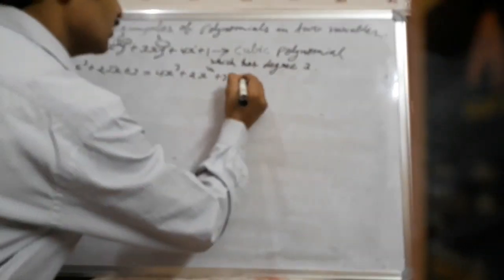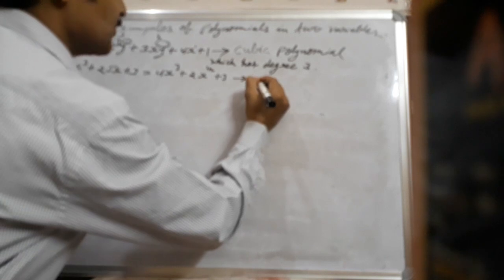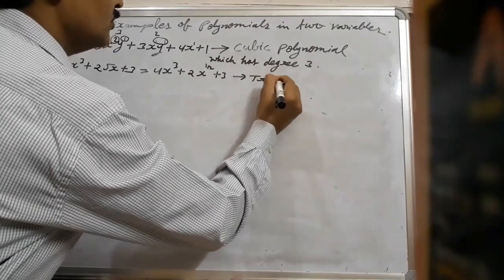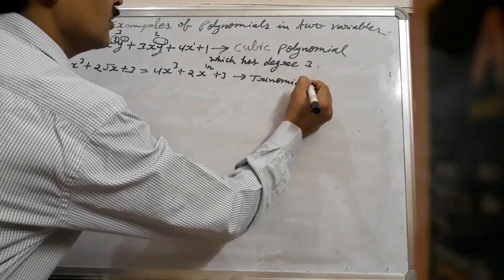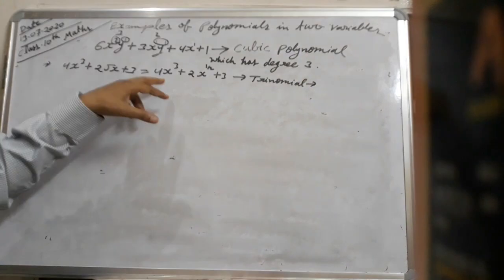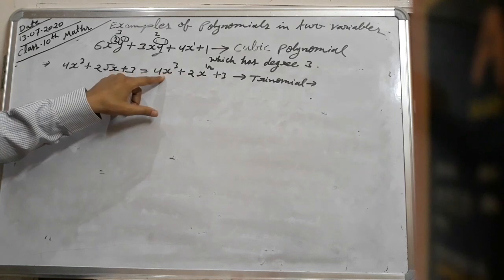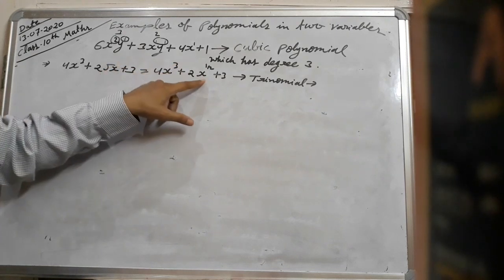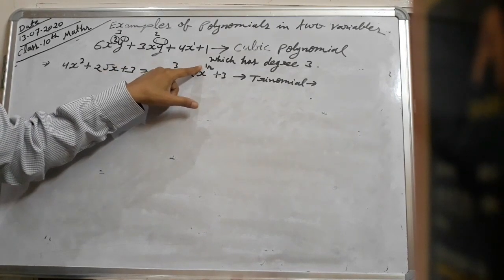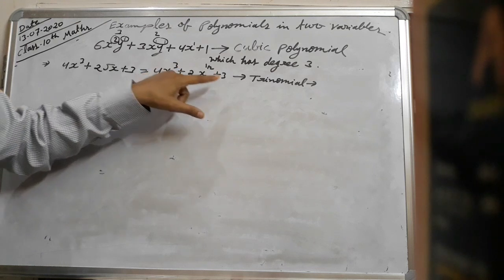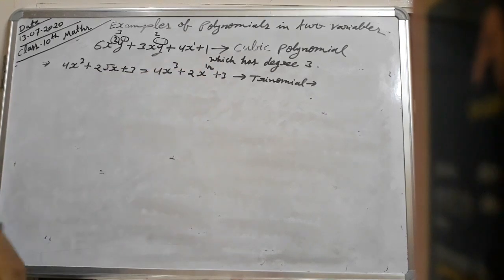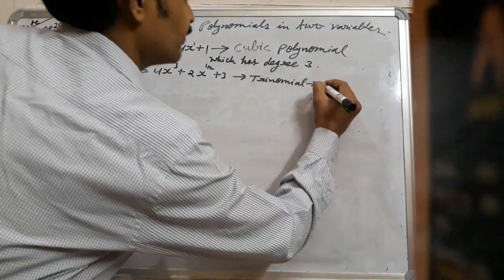This is a trinomial. But whether it is a polynomial or not: see here, x to the power 3 is a whole number, but here x to the power 1 by 2 is not a whole number. Therefore this trinomial is not a polynomial.